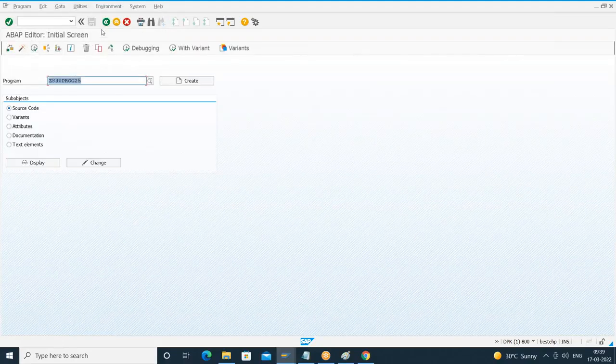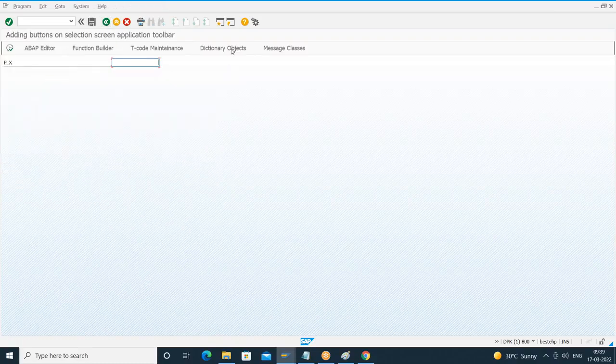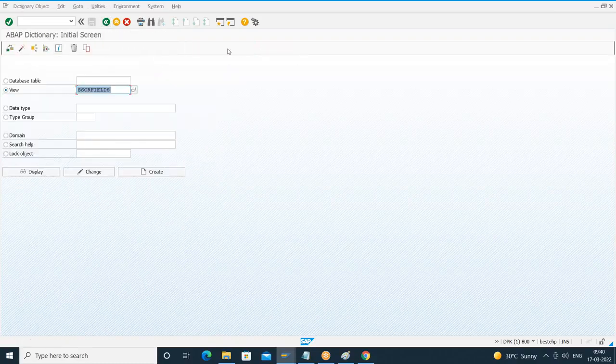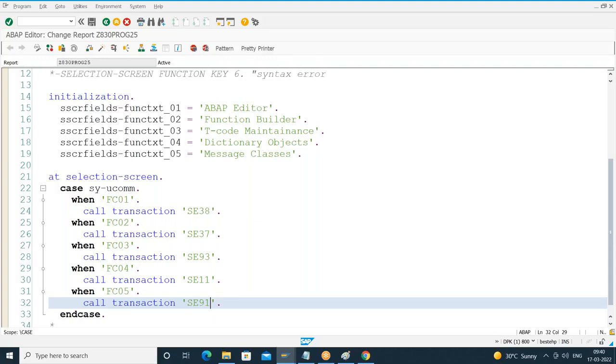So when I execute, I will click on this. Yes, I am able to call the transaction SC38. If I click on dictionary objects, I am able to call SC11. So how do you call the transaction? Call transaction followed by the T code name in what? Uppercase in what? Single quotes you have to give.